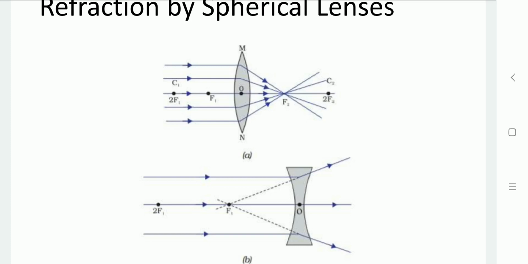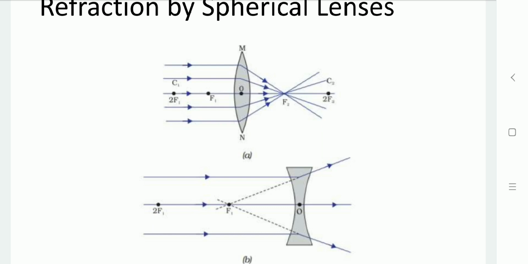And lenses whose aperture is less than its radius of curvature, which is having a small aperture. Now, consider a ray of light passing parallel to the principal axis, as you can see in diagram A for the convex lens.